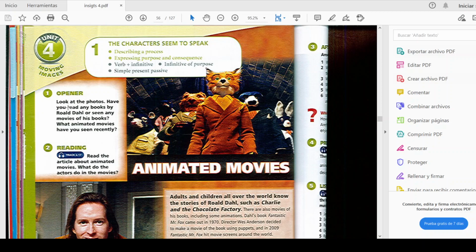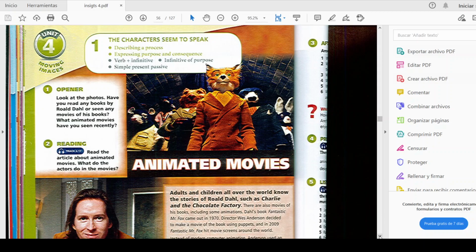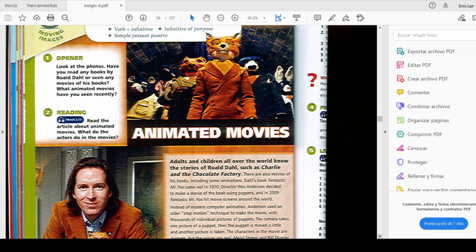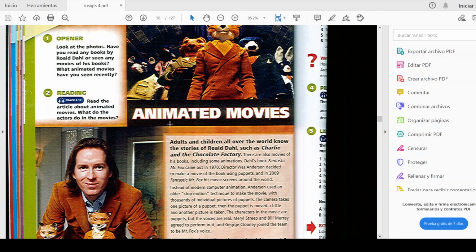Okay? The first activity that we have here, it's an opener. It says, look at the photos that we have here. Have you read any books by Roald Dahl or seen any movies of these books? What animated movies have you seen recently? Okay, basically, we are going to do that on the first activity, as an opener.